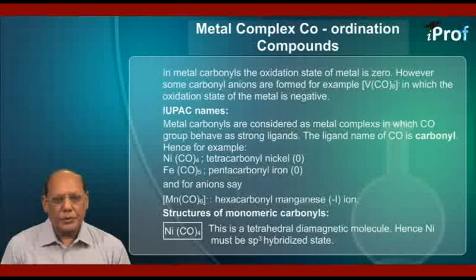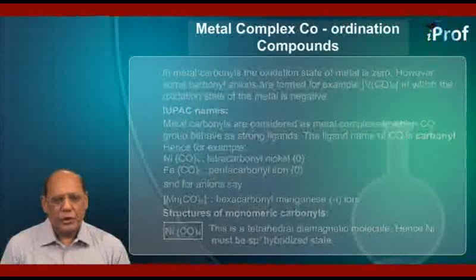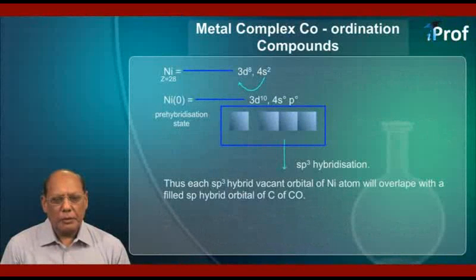And for anions, say [Mn(CO)6] with one negative charge, the name will be hexacarbonyl manganese -1 ion. Structures of monomeric carbonyls. In this category, we will first study Ni(CO)4. This is a tetrahedral diamagnetic molecule, hence nickel must be in sp3 hybridized state. That can be shown as given below.